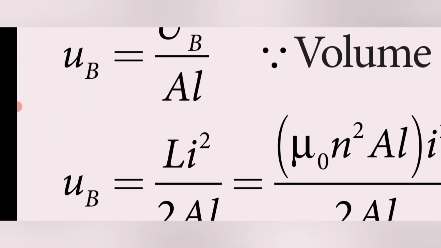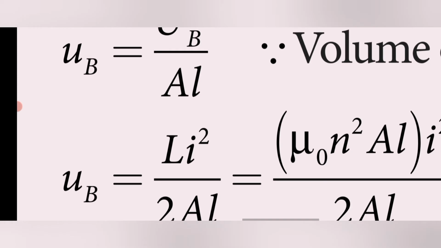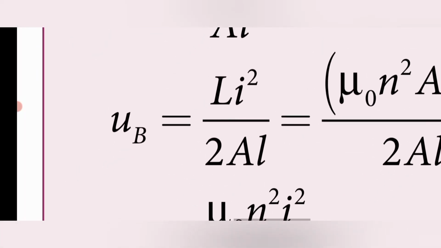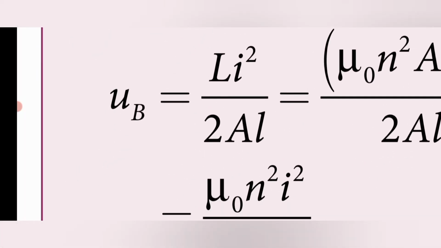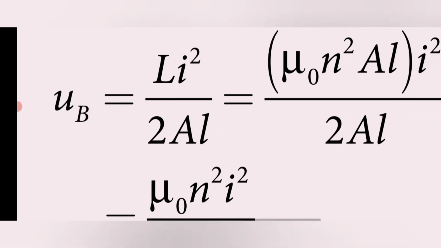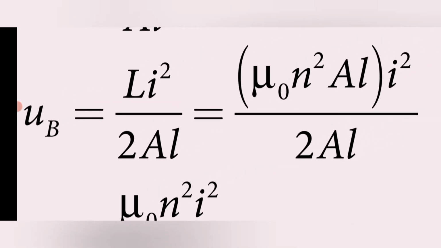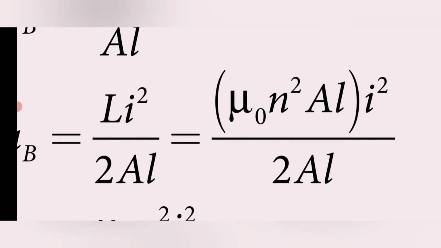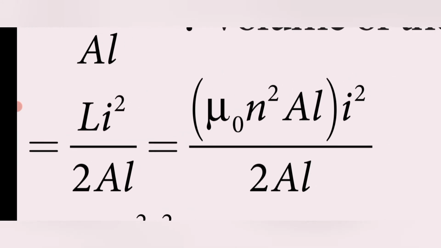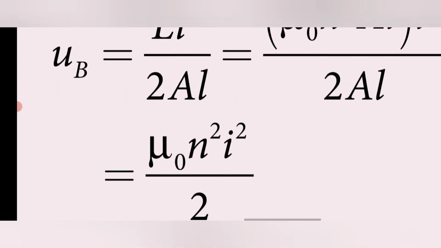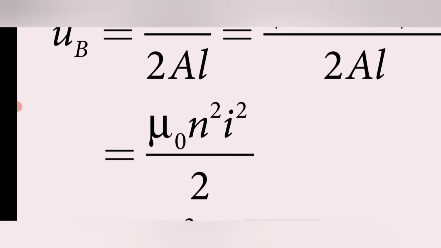Next you have to substitute the value of epsilon B here. So L i square divided by 2AL, and also you substitute the value of the self-inductance of a solenoid. L is equal to mu naught N square A L. That is also substituted, and i square by 2AL. So cancel the AL value, then finally you will get mu naught N square i square divided by 2. Here we have to make a small adjustment.